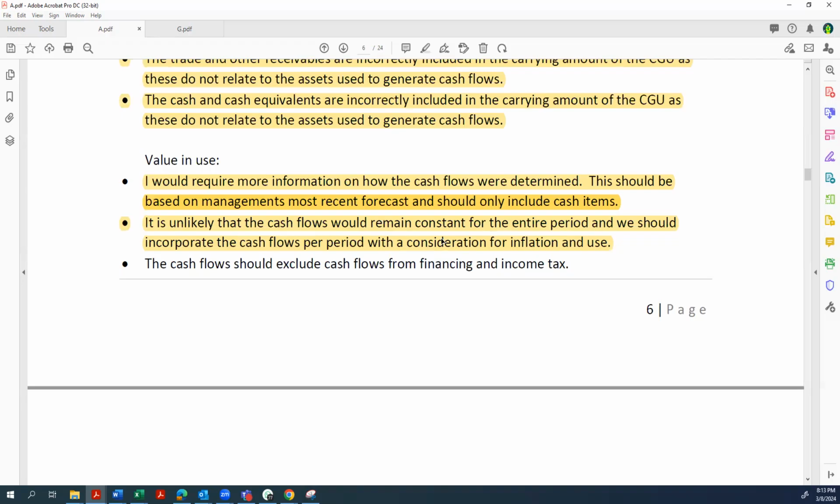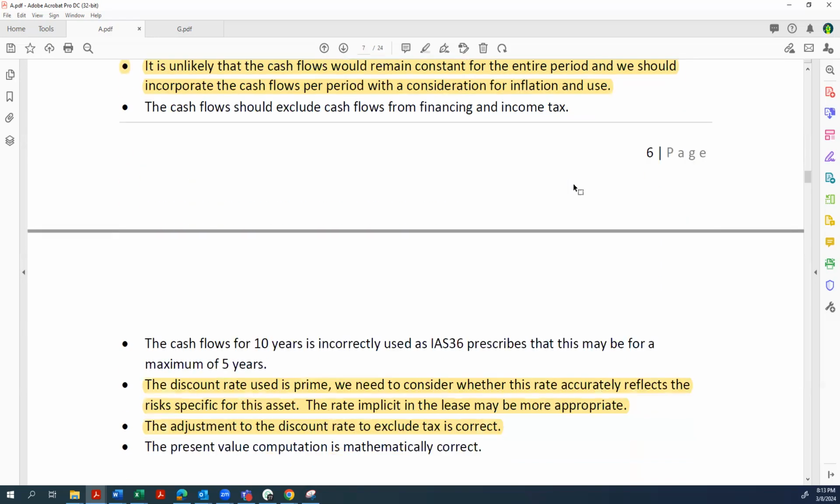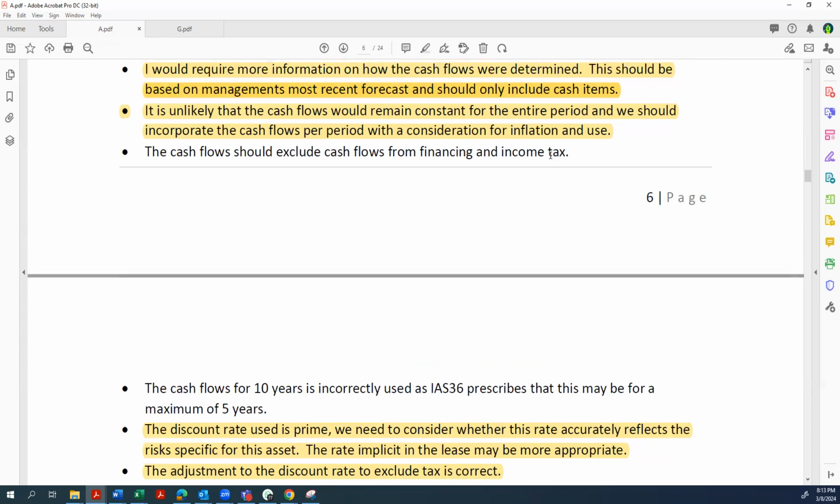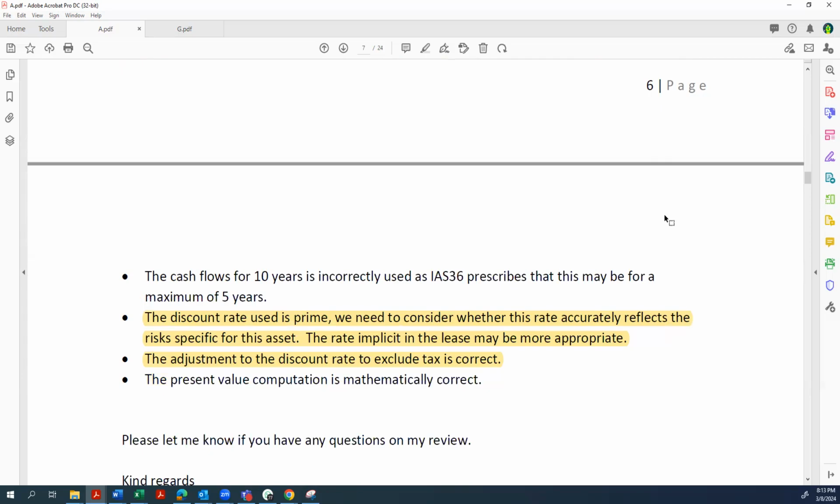So once again, quite happy to give this because they are questioning the composition of those cash flows, and they've given us examples, and they told us that you use the same amount every period. This is not valid. And then they say cash flow should exclude cash flows from financing and income tax. So once again, this is now theoretical. If the candidate says, I've got a question, I'm not sure if the cash flows you've used exclude interest and tax, I think we're happy to give it, but this is a very theoretical statement as it stands. Then they say cash flow for 10 years is incorrectly used, as IAS 36 prescribes that it must be a maximum of 5.